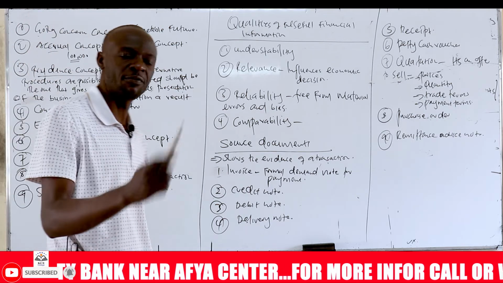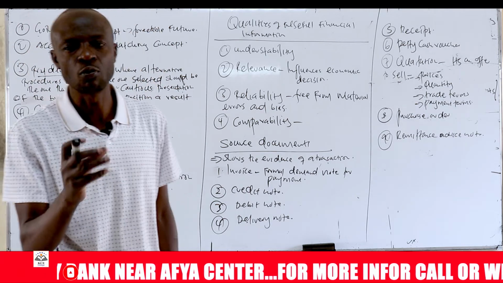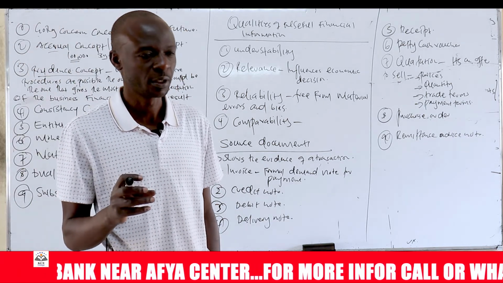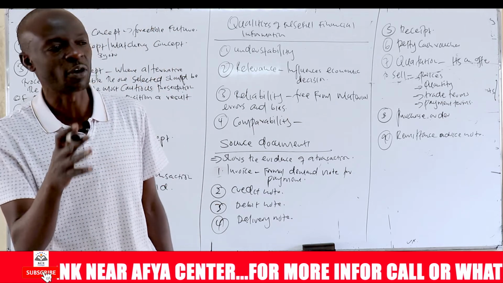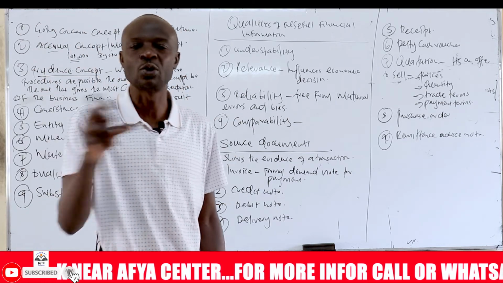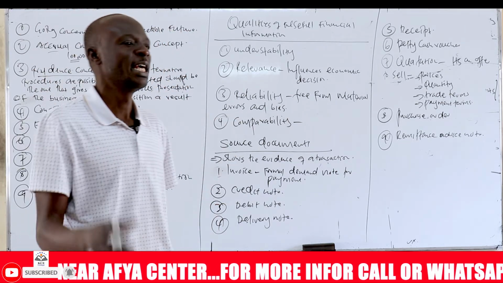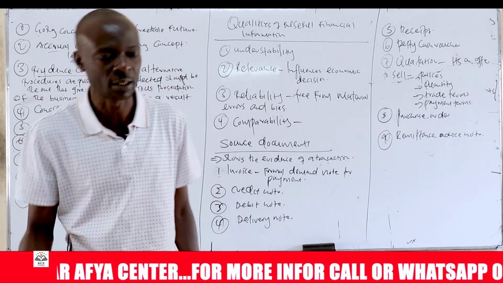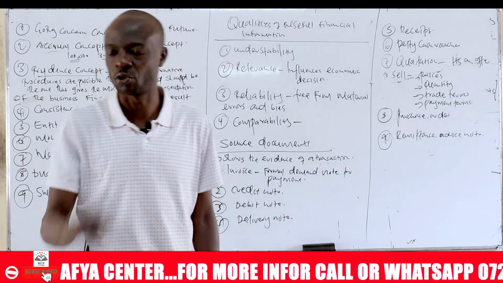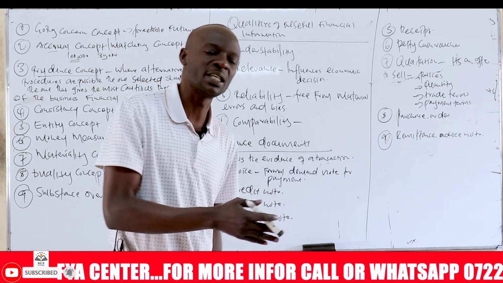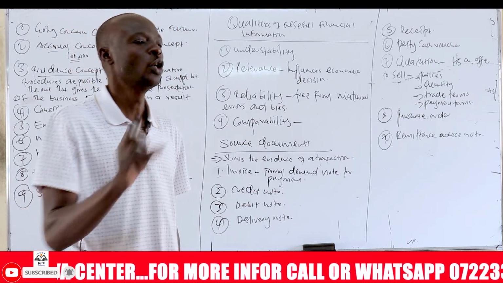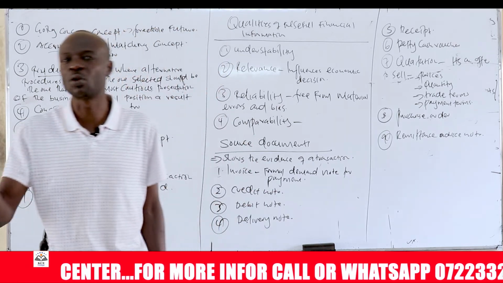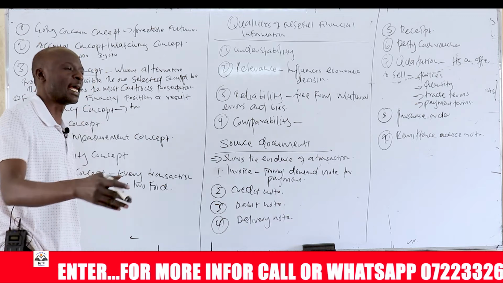For example, we have different methods in which you can value stocks. So when you choose a particular method, for example, what we call weighted average, that is the method that you use to value stock. It is the same method that you should be using from one year to another. You should be consistent because these methods give different results. So you should not use one method this year and another method next year. No. When you choose a particular method, you apply that method consistently throughout.